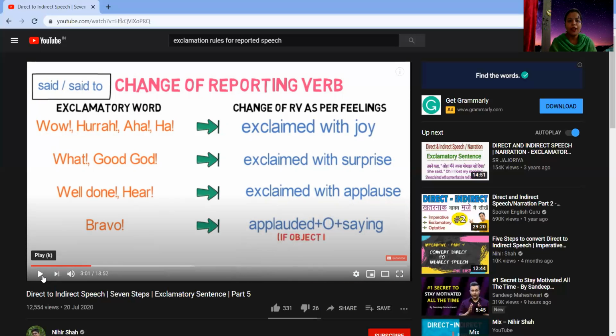Now, this is not very descriptively mentioned in our books. So I would appreciate it if you all write these somewhere in your books, maybe at some side or just in the margin, or wherever you get space on that particular page, so that you need not look into some other place, as in how to replace or rather change the reporting verbs as per the feelings.